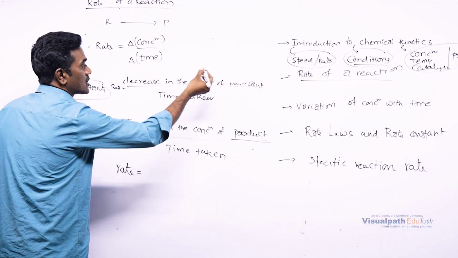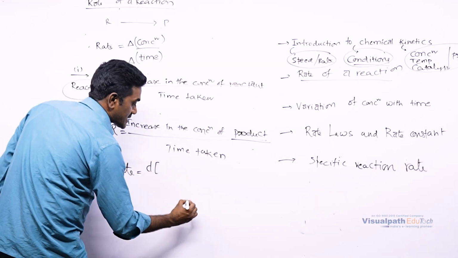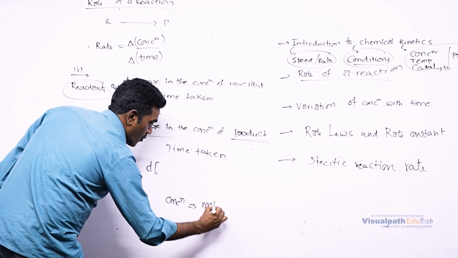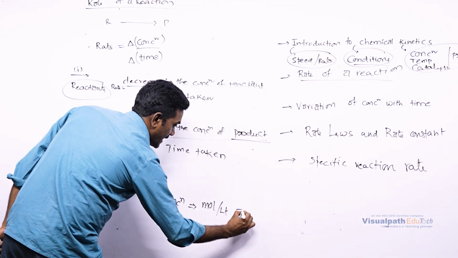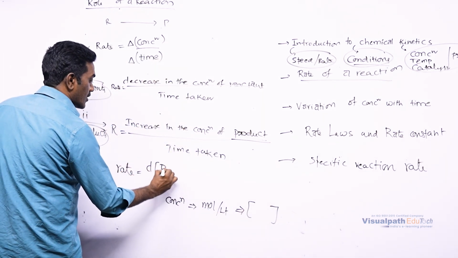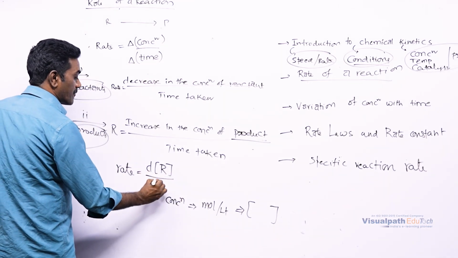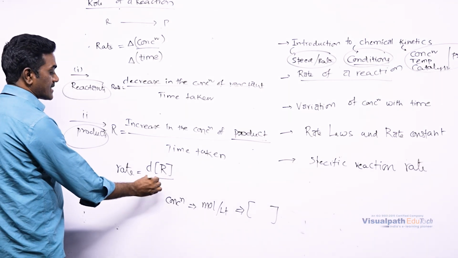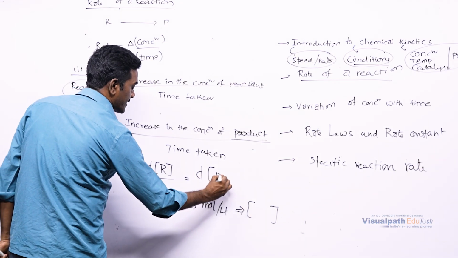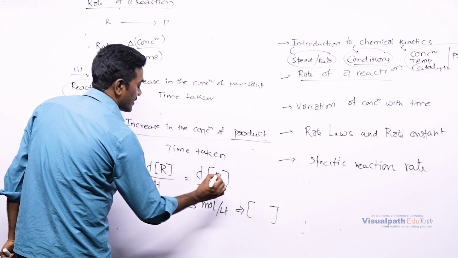One, decrease in the concentration of reactant. Concentration will be expressed in terms of mole per liter, as we have already discussed, and that will be indicated in brackets. So, rate of change of concentration with respect to time is called the rate here. In the same way, change of concentration of product is indicated with a bracket P by dt. Right?